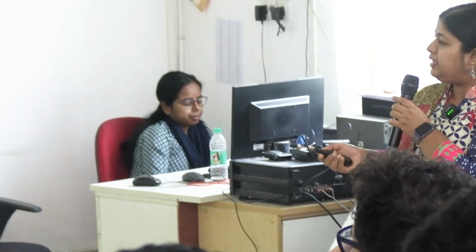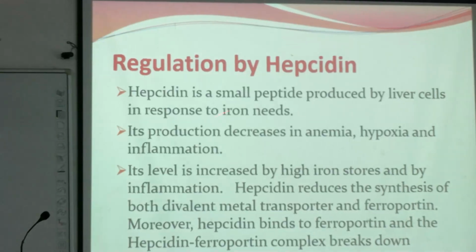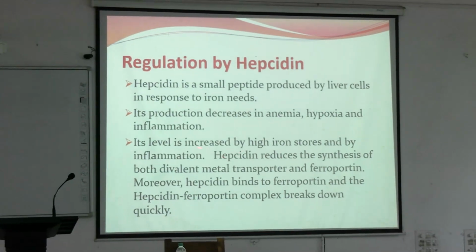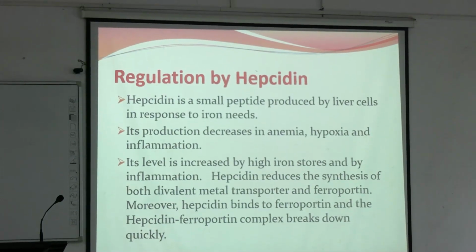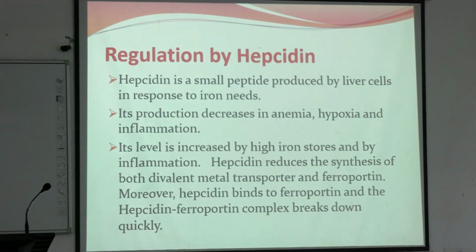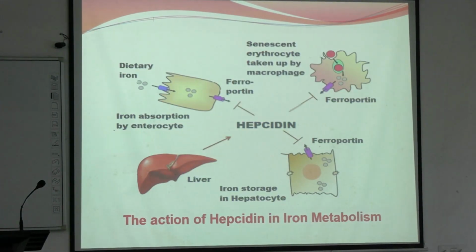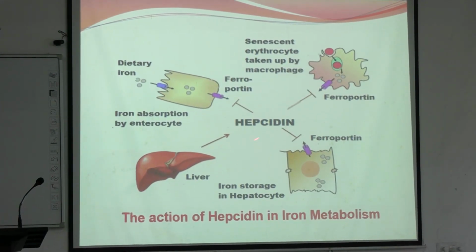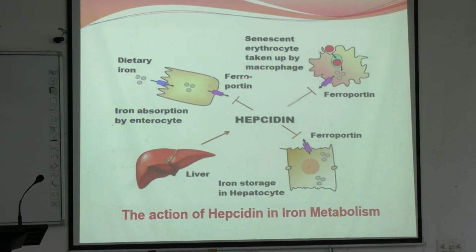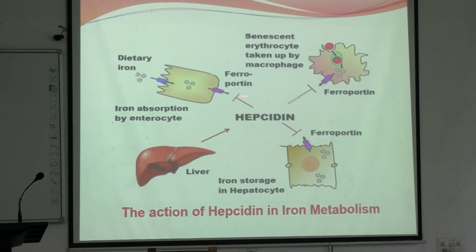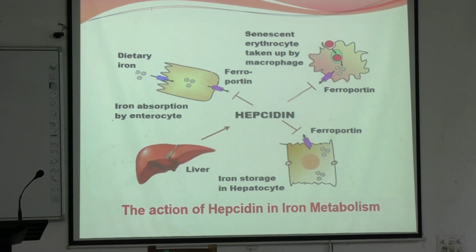That is why in case of anemia, production of hepcidin should be decreased, and in case of high iron stores, its concentration should be increased. Clear? Next regulation, look. So, wherever there are ferroportin channels, hepcidin blocks them.